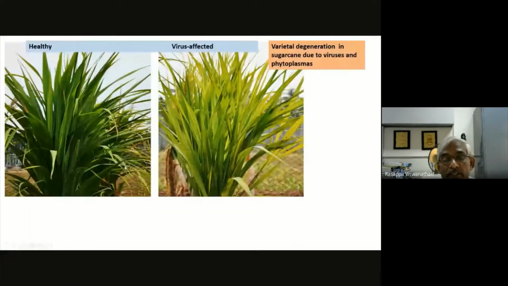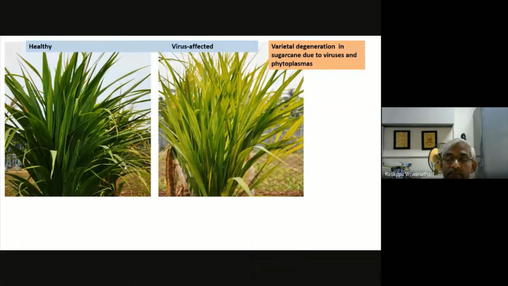And overall, we have discussed, I mentioned varietal degeneration in different cases, in case of mosaic or in case of yellow leaf disease. In grassy shoot also it occurs, but there it is quite obvious. If grassy shoot disease is there, you will see chlorotic leaves, there is no cane formation. Whereas when I mention varietal degeneration, you will see cane formation again, but it will be a degenerated cane, that is, a total loss of vigor. So that's what we are seeing here.